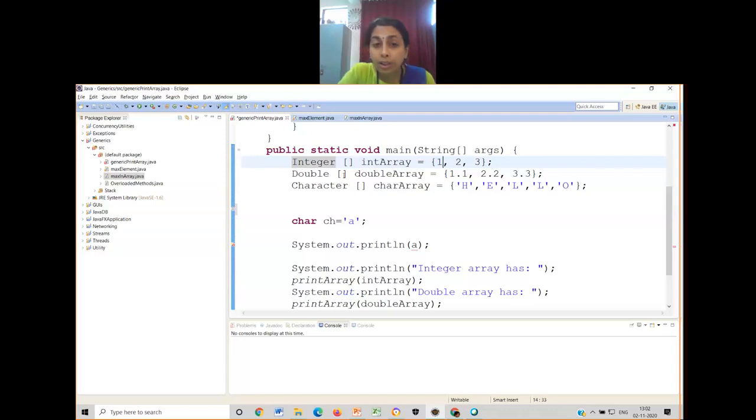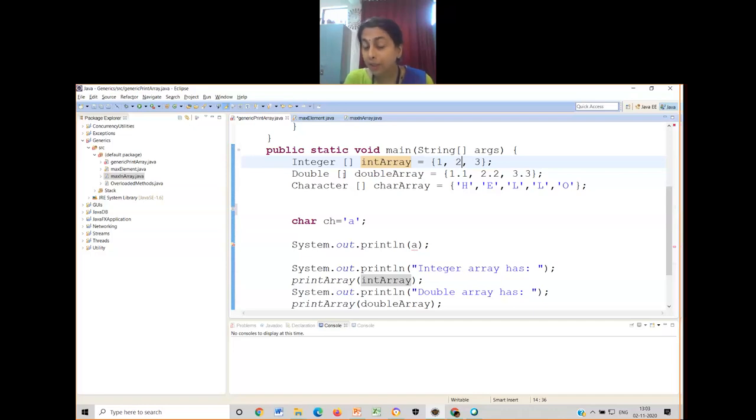So this whole line is nothing but an Integer array, an object of class Integer which stores 1, 2, 3. Is it a normal object? No, it is an array of objects. How many? 3 elements are there, so 3 objects are there. This is the background behind writing capital Integer.